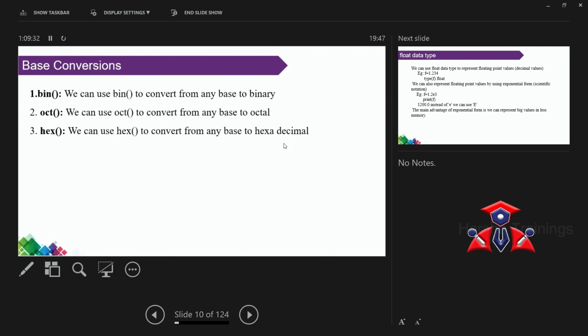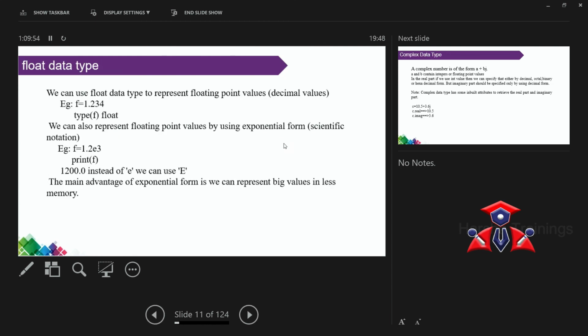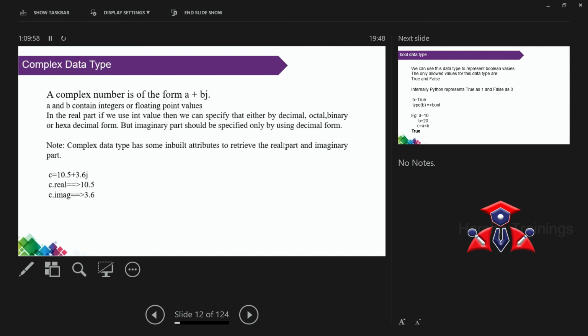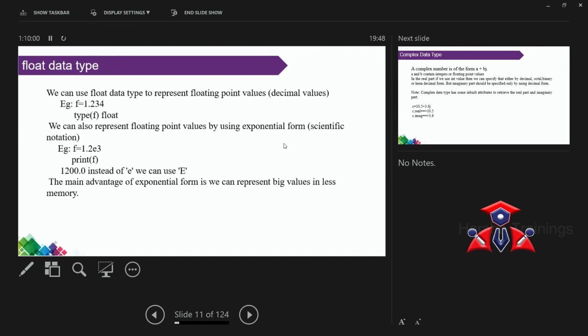Compulsory. So whenever there is a situation to perform operations on octal numbers, no need to do all that blindly. Simply perform oct of that number. It automatically converts into octal format. So remember, the function is the most important thing. Once you remember the function, it is very easy to solve the problems. These are the type conversions. Now the data types are not at all completed. I think for today's session we will close.